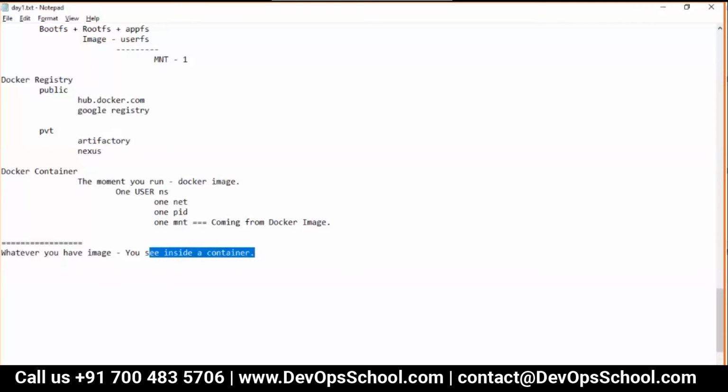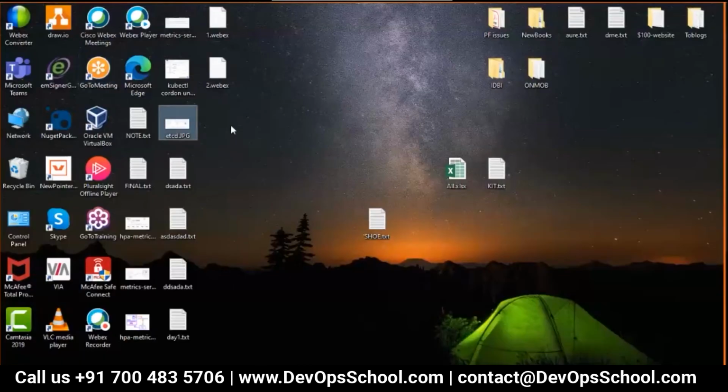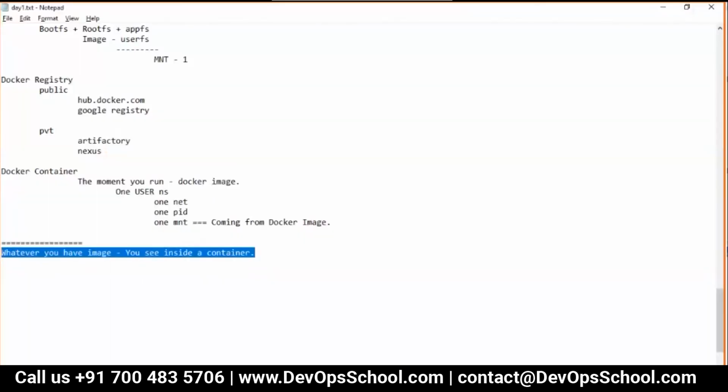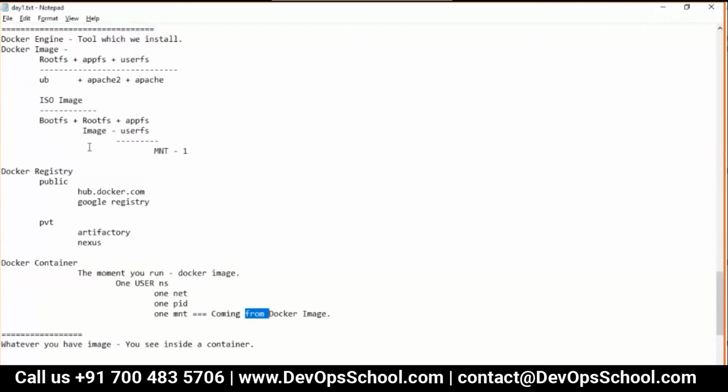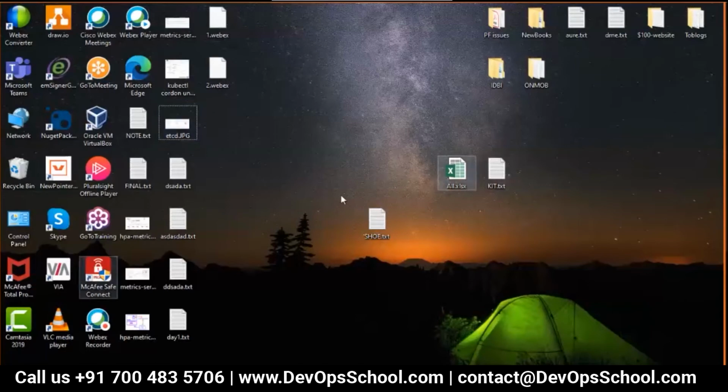So if someone creates an ISO image and copies some files onto the desktop, I will see them. If they have not copied, I will not see them. So the image is important. This mount which I was talking about is basically mounted from the Docker image. And here it's not a user file system. When I log in, I get mounted with my user file system.